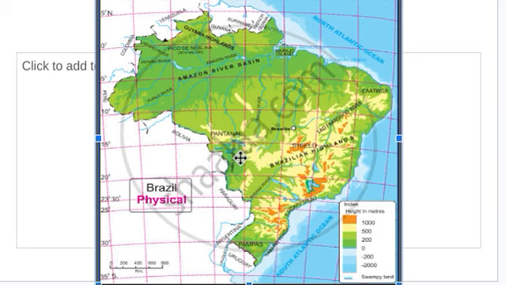Somewhere you will find mountains, somewhere desert, somewhere ice. Why? Because this earth keeps on rotating, and because of the rotation, other factors are also involved. But we have to just focus on the surface of the earth, and the physiographic physical features which are there in Brazil.